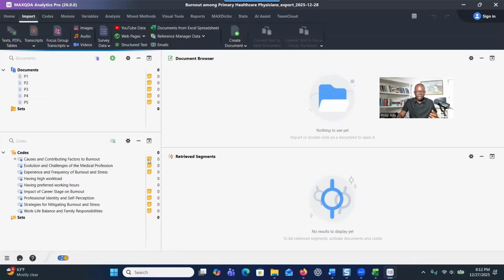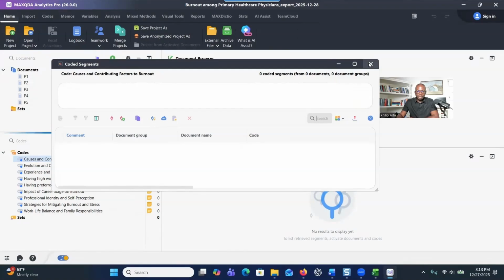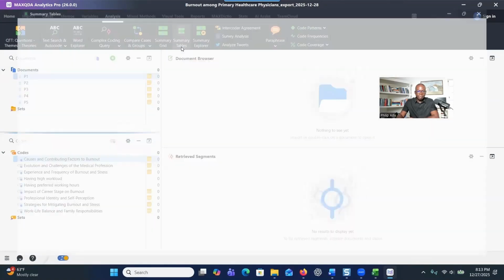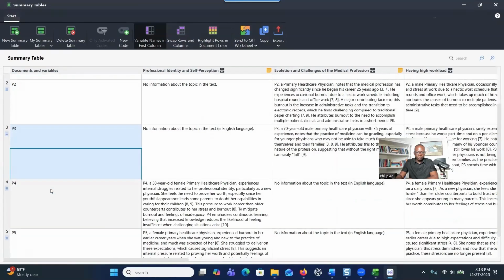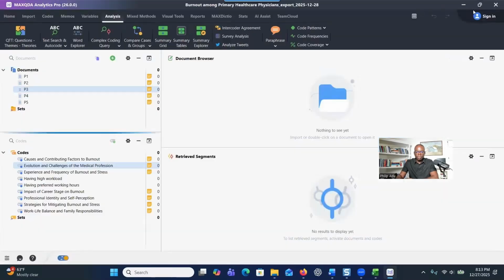You see here, these notes are just summaries that the system generated. If you want to see the summary, you can go to analysis and click on summary table, and then it will pull up all the summaries related to the codes or the themes and also the source, whether it's from P1 or P2 or P3, P4, P5. And all these are the summaries. And you can even export if you want to. So let's go back. You can continue the coding process based on these codes.